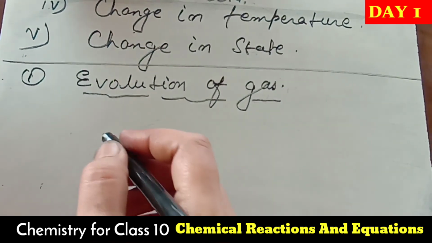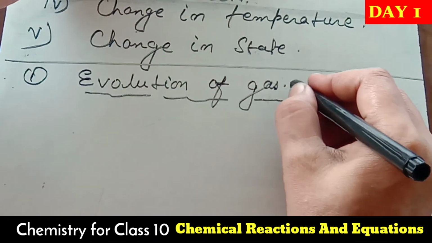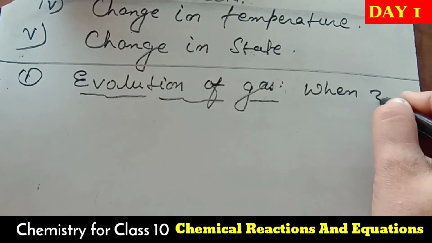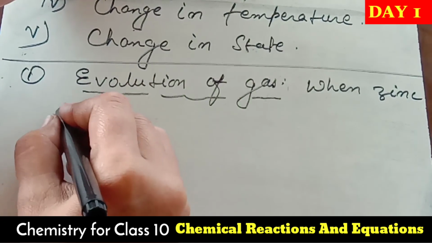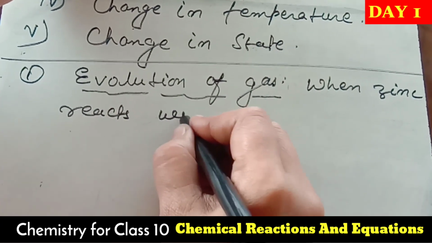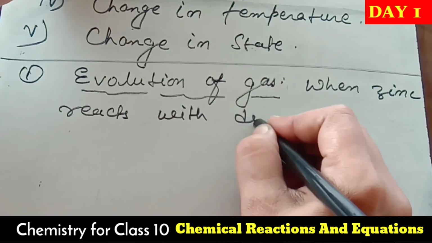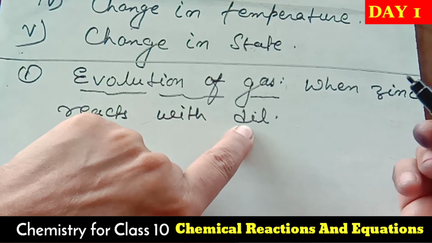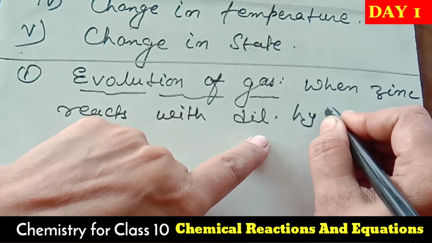First, write the reaction. When zinc reacts with dilute hydrochloric acid. We all know that dilute means the acid contains water.